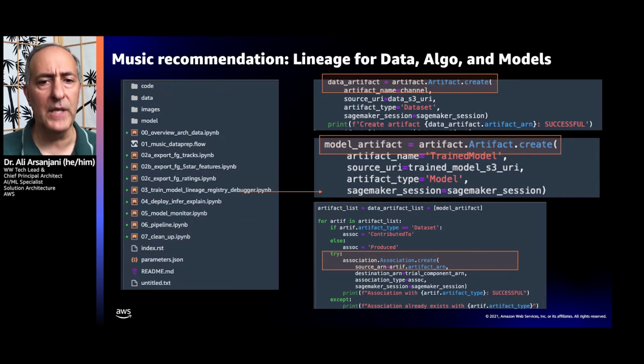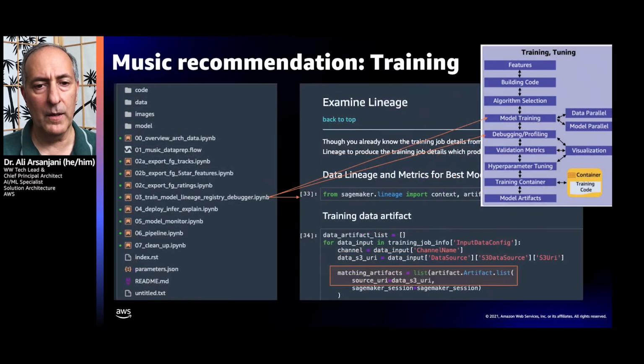So in terms of lineage, there are 3 kinds of lineage. We would initially start by creating an artifact. And this artifact, in this case, is a data artifact. Where did this data come from? There is a model artifact, which talks about the trained model and where we trained the model and what algorithms we used in order to train the model. We then associate these artifacts together, and then they're ready to be deposited in the actual model registry.